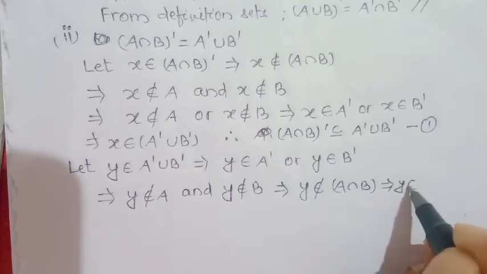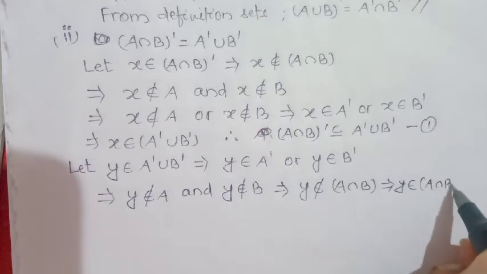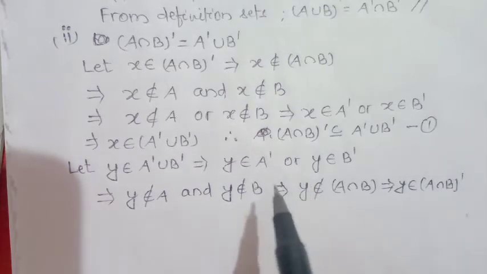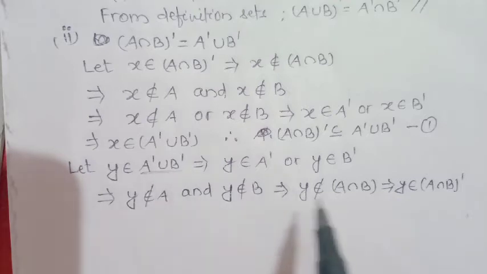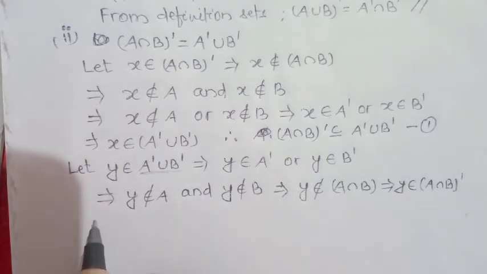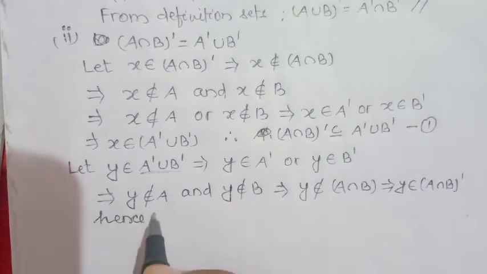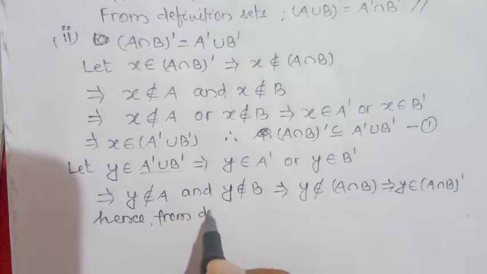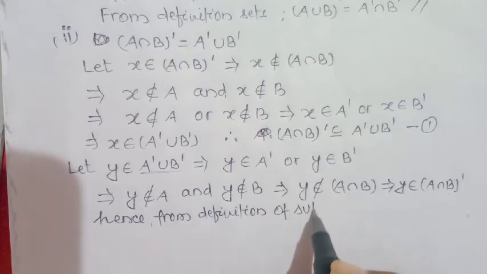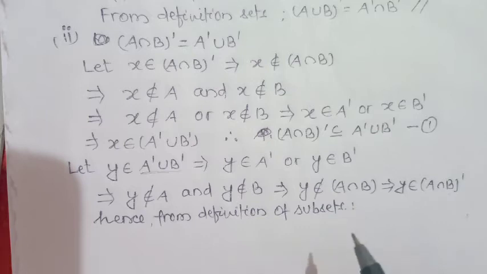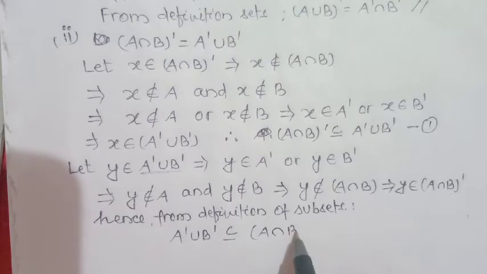So from the definition of subsets, complement of A union complement of B is a subset of complement of A intersection B. This is relation number 2.